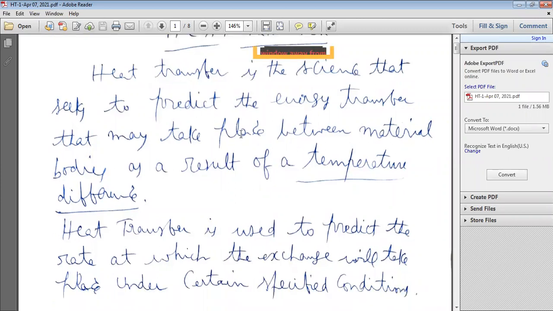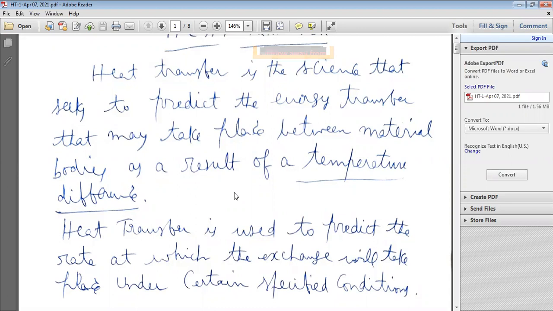For heat transfer to take place, you require material bodies, from one body to another body. But how is the heat transferred? With the help of a temperature difference.